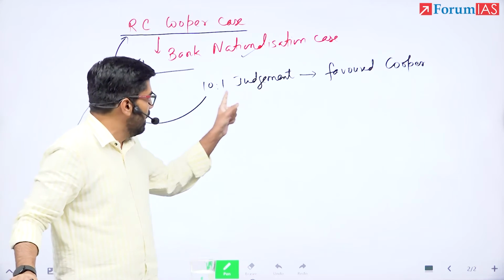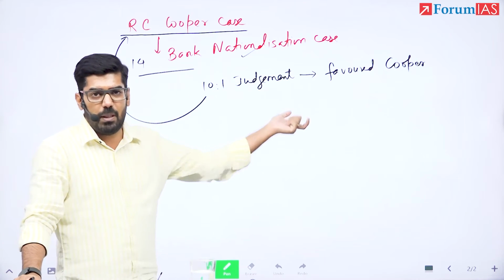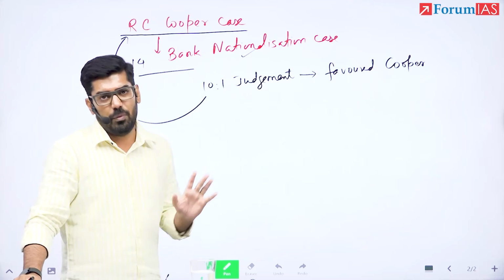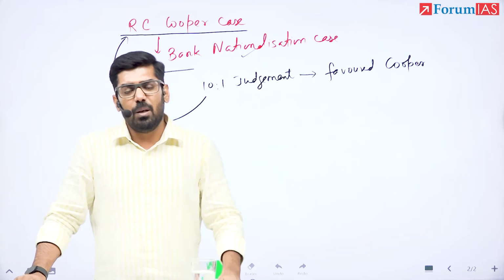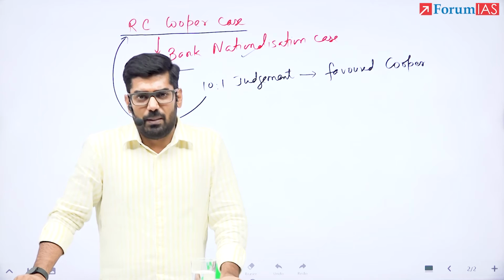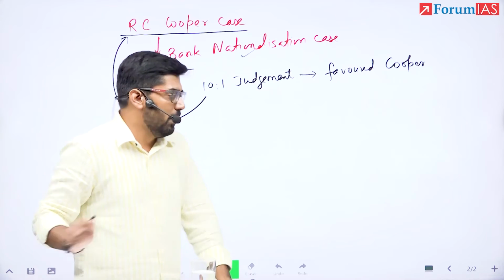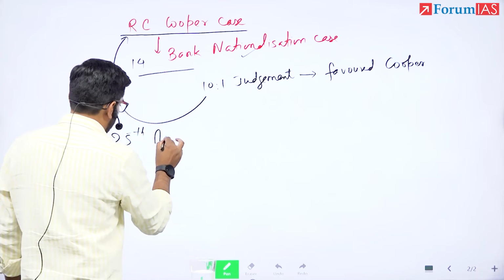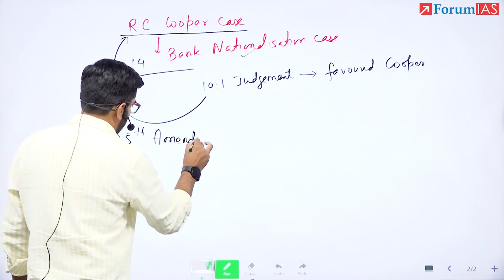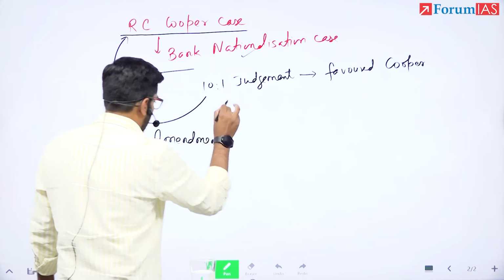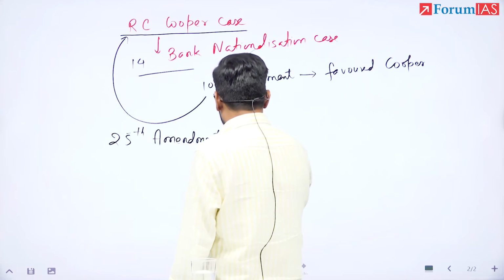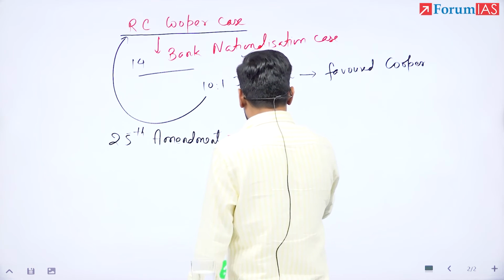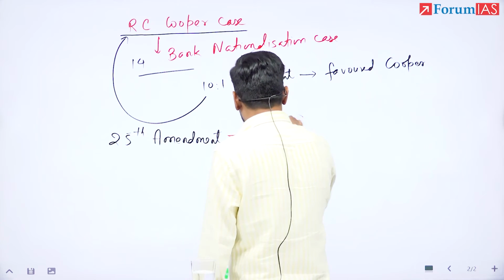Only one judge, a lone dissenting voice, favored the government. 10 of them favored R.C. Cooper. Now, the government did not like it. This judgment was not liked. So in comes the 25th Amendment. And this 25th Amendment inserted Article 31C.